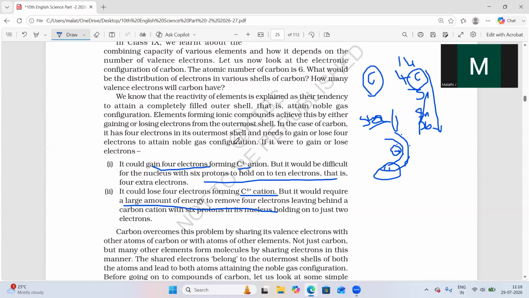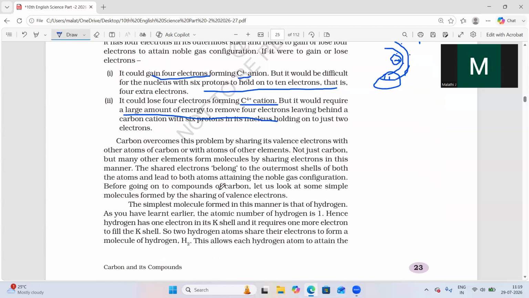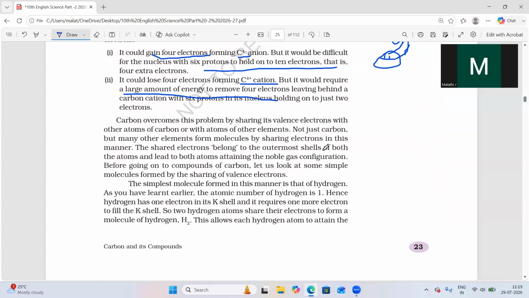But it needs an octet structure. What will happen? It will just share the electrons with other atoms, other elements. That is why, to become stable, it will share the electrons, and that is called a covalent bond. So carbon will share the electrons to become stable.